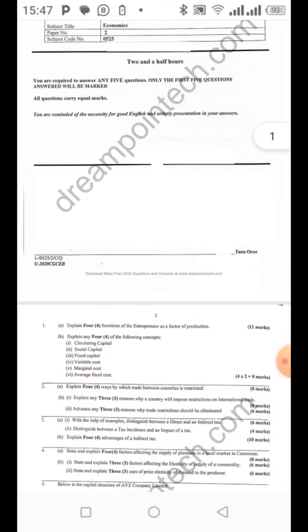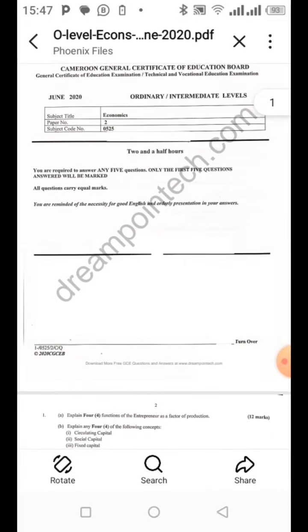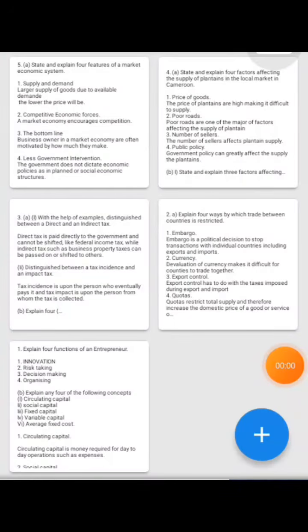So we are going to do a revision of this economics 2020, and I will answer every one of them. Now I am on my notepad. I've answered all the questions. Remember, they say we should answer 5 questions. So I've answered the 5 questions that are very needful for you, so that you can go in and know exactly what it entails. So right now, let's go to question 1.